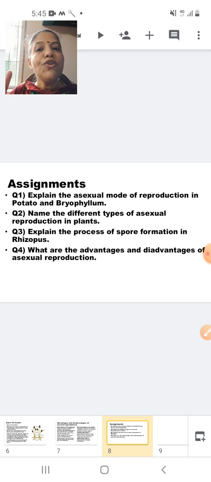Explain the spore formation in case of rhizopus. First of all, define what a spore is. The spores are microscopic small units. They are produced in a fruiting body which is called a sporangium. The sporangium will rupture. The spores will be liberated. They will be carried by the air, correct or not? They will land in a moist, damp place and propagate into a new organism. Then, as I told you, what are the advantages and disadvantages of asexual reproduction, which we have already discussed.